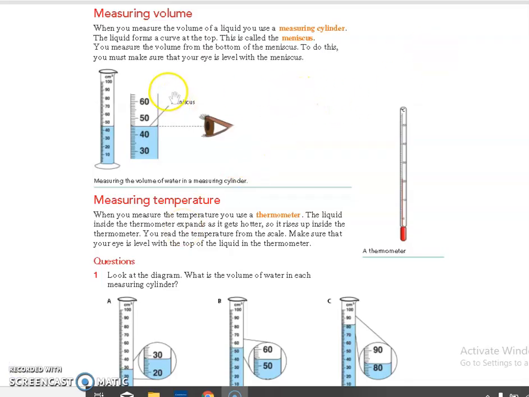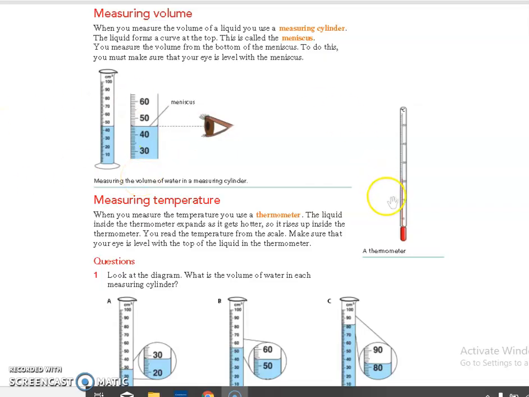That is, to measure volume, we will be using a measuring cylinder, and we have studied that while using a measuring cylinder, our eye level should always be perpendicular like this, and we should use the lower meniscus for the measurement. Clear? The liquid forms a curve at the top, and this is called what? Meniscus. Always our eye level should be perpendicular, and we should measure the lower meniscus, that is the bottom of the meniscus. So we have already studied this.